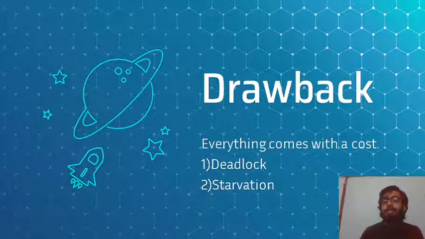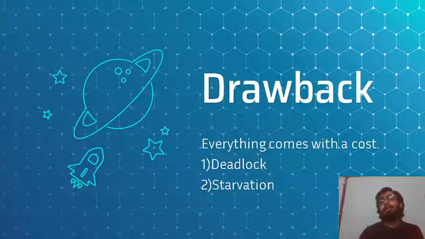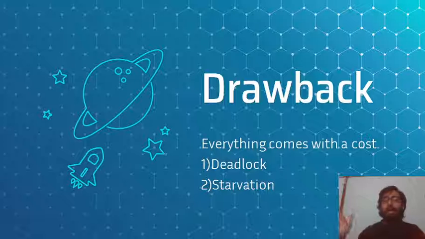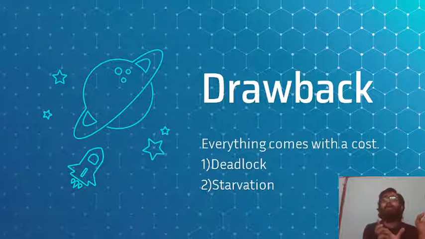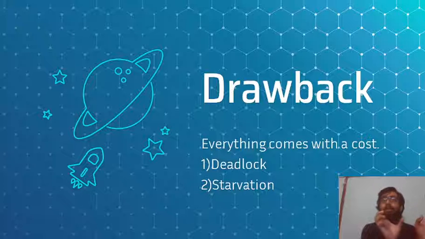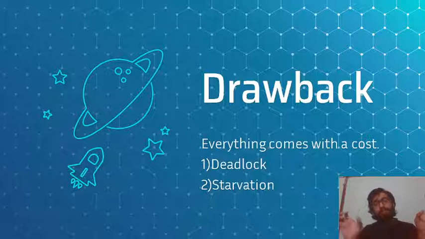In this case, deadlock is possible. Suppose there are n transactions, and one transaction is acquiring a lock, and the second transaction also starts acquiring the lock, but it was already acquired by transaction T1, so it cannot be granted to transaction T2. Same with T3, T4, T5.